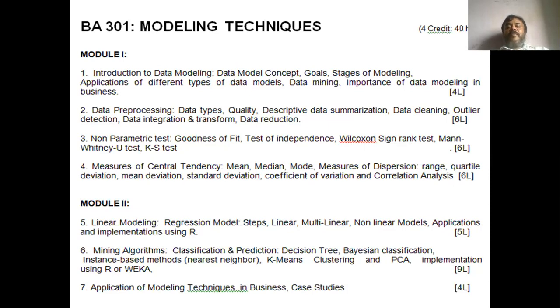The next topic of modeling technique, mining, as well as the business application, basically deals with the different scenarios like the marketing analytics, customer analytics, the product analytics, so that you will be given a concise idea how this modeling can be done into the different parameters of the business. Move on to the next topic.